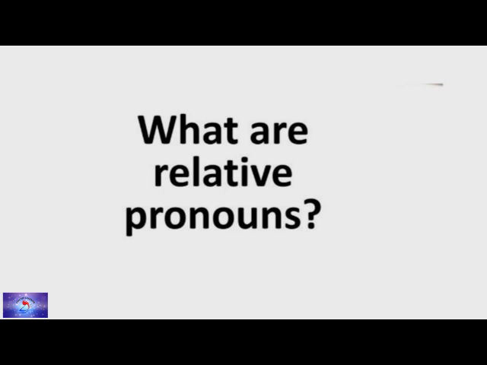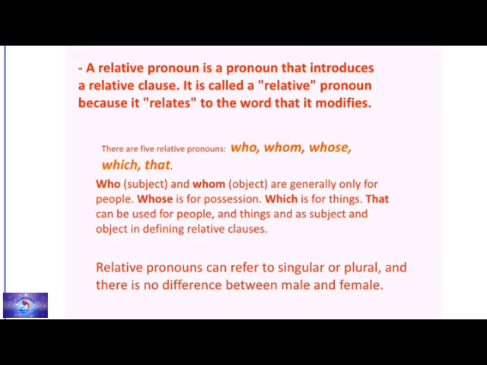What are relative pronouns? A relative pronoun is a pronoun that introduces a relative clause. It is called a relative pronoun because it relates to the word that it modifies. So why is it called a relative pronoun? Because it is somehow related to the word that it modifies or changes.